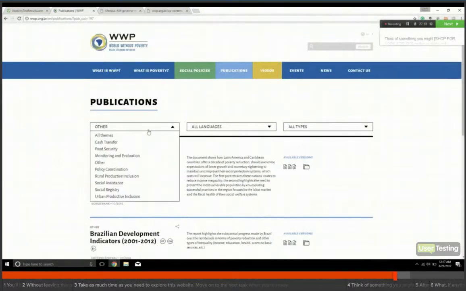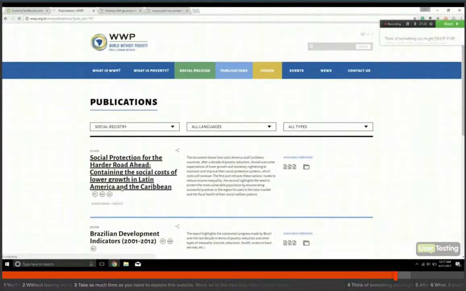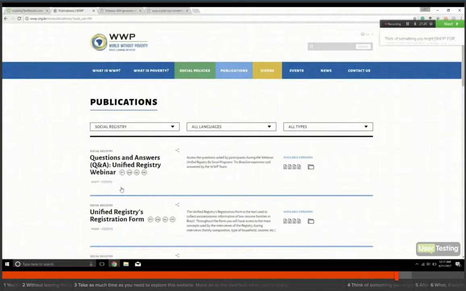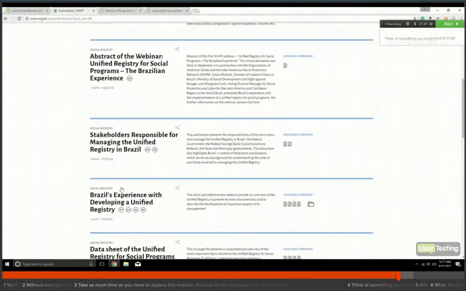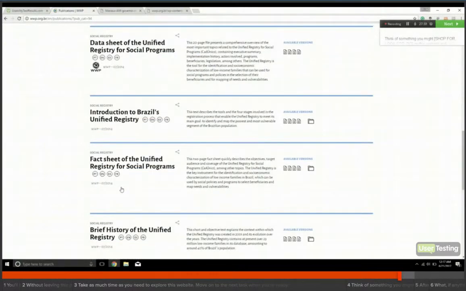And let's go look at social registry just real quick, since that's where they get the information about collecting low-income family info. Data sheet, fact sheet.